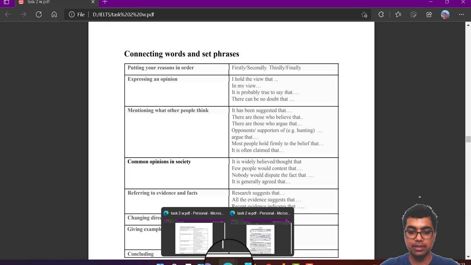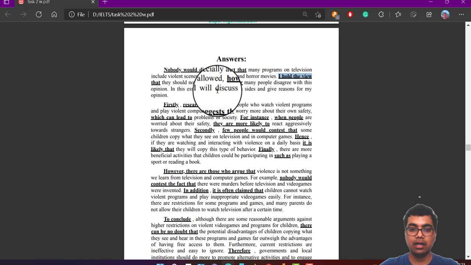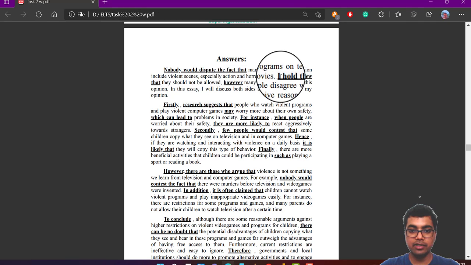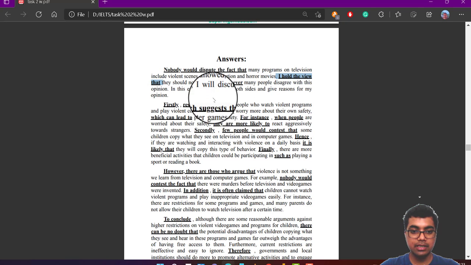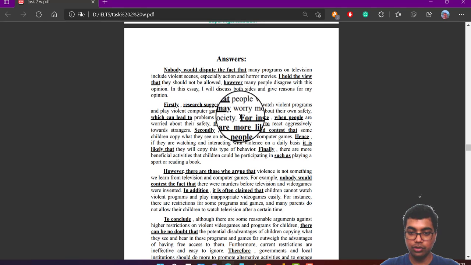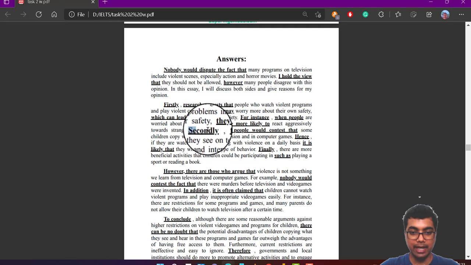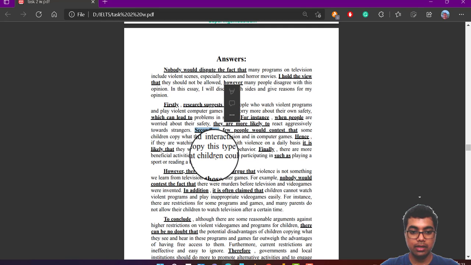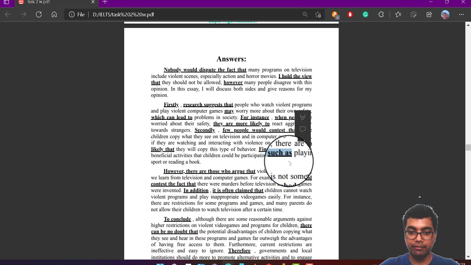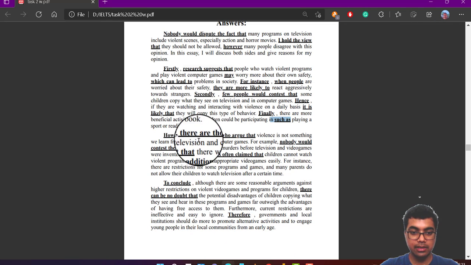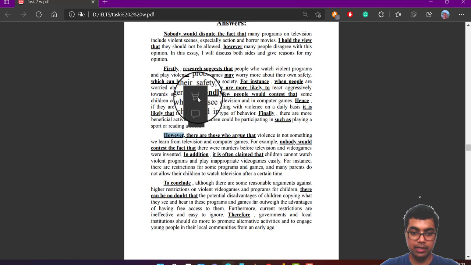Let's jump into the examples. In the example, let's see what words have been used. The first phrase is to hold the view. However is the phrase. Firstly, research suggested that. For instance is used to add examples. Secondly is also used to add your second reason. Finally is used to address your final point. Such as is also used to add examples. However is contradicting your first paragraph.